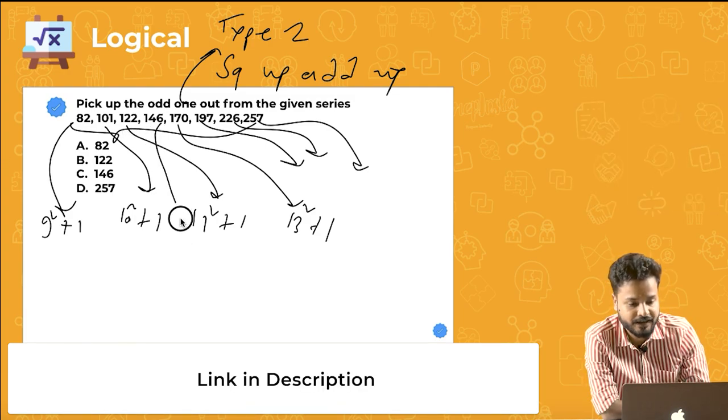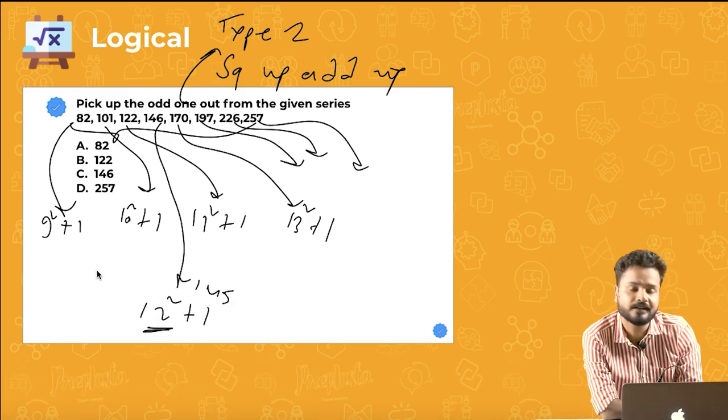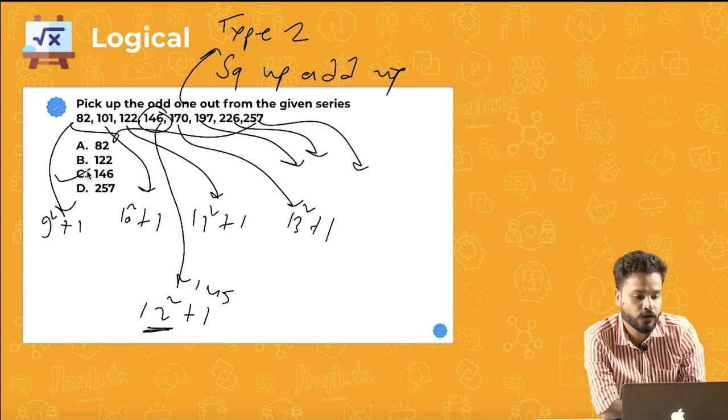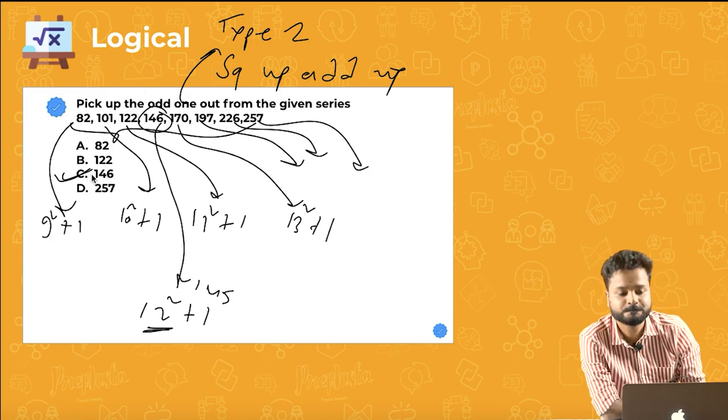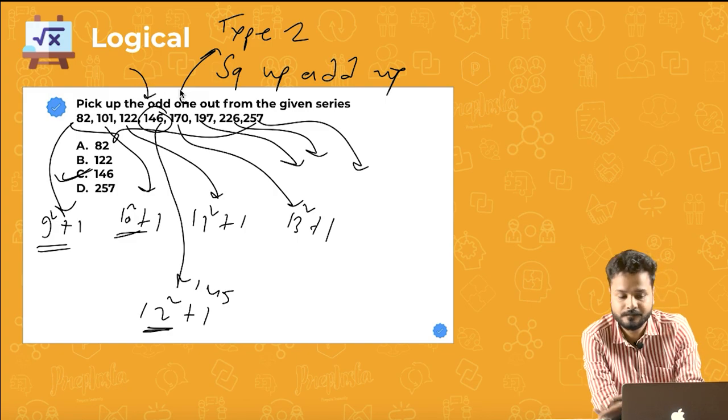The only issue was here. This should have been 145 actually, because 145 is 12 square plus 1 according to the trend that the series is following, but this was 146. So this is actually your odd one. How? Because the rest all are square plus 1, square plus 1. This is square plus 2, which is odd.